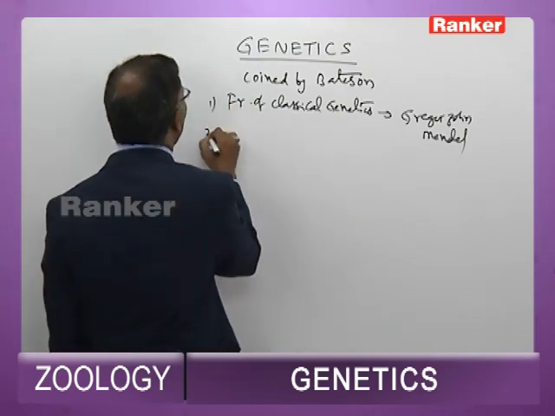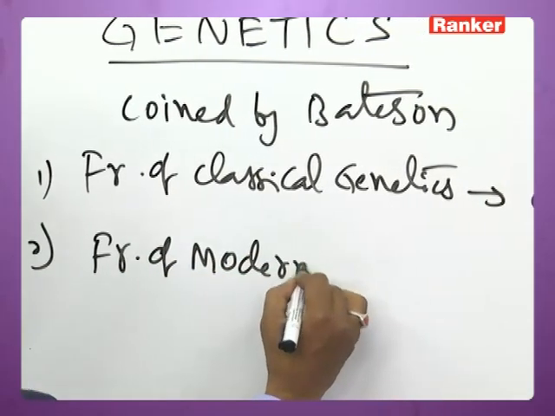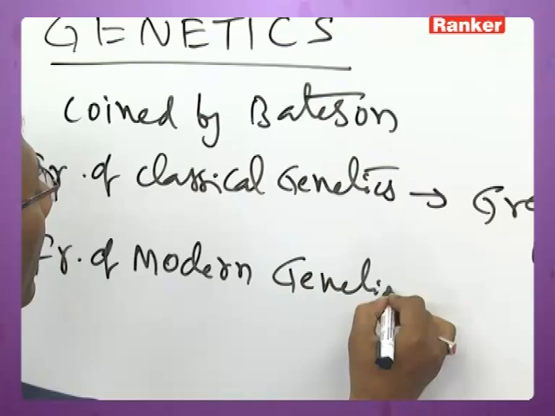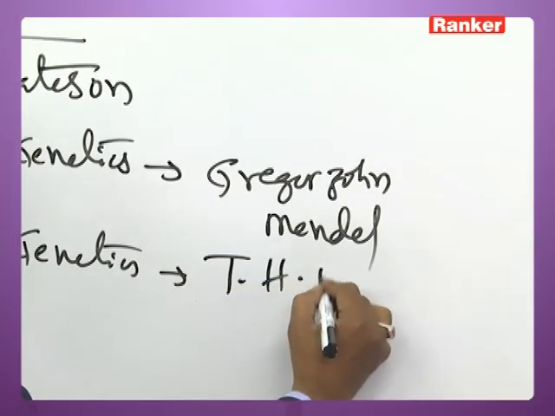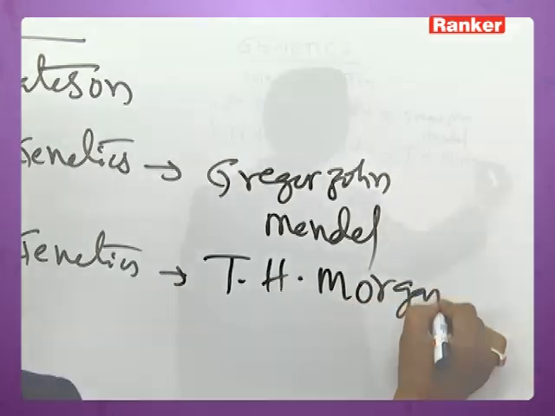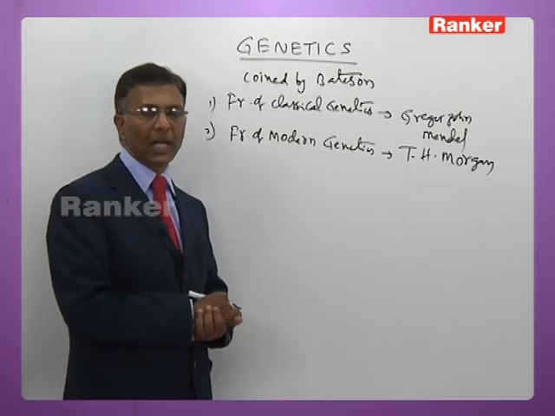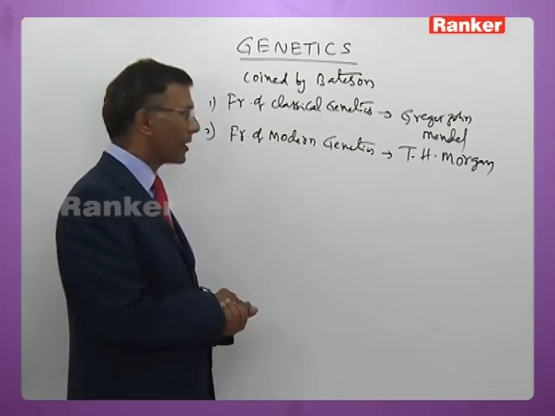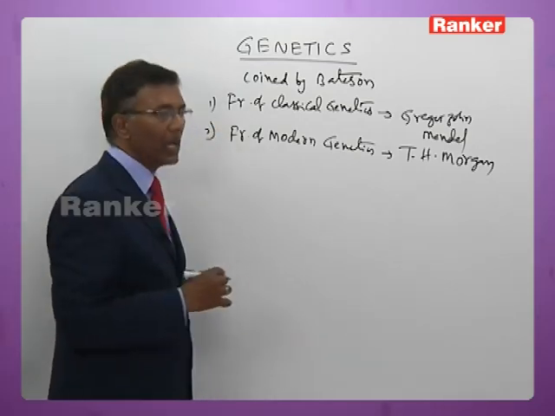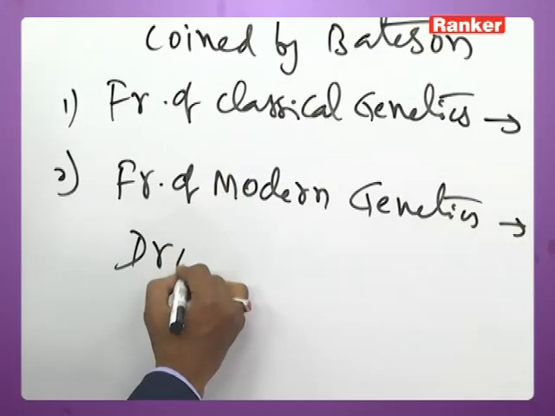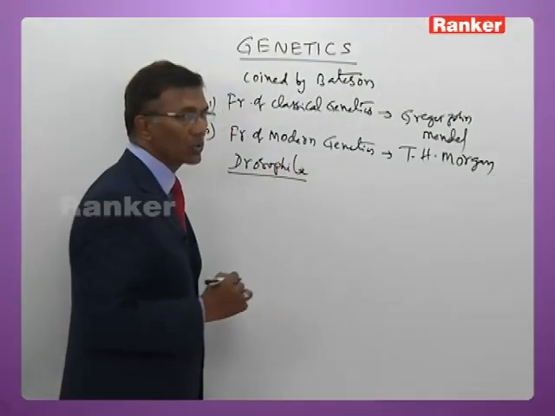Father of modern genetics is T.H. Morgan, Thomas Hunt Morgan. Morgan conducted experiments mostly on Drosophila.